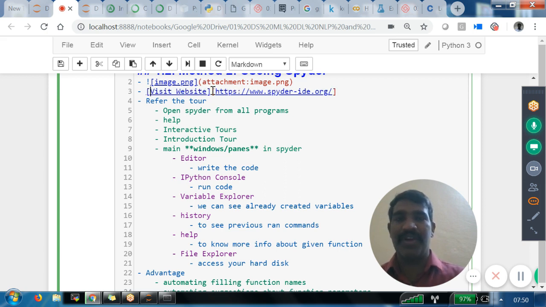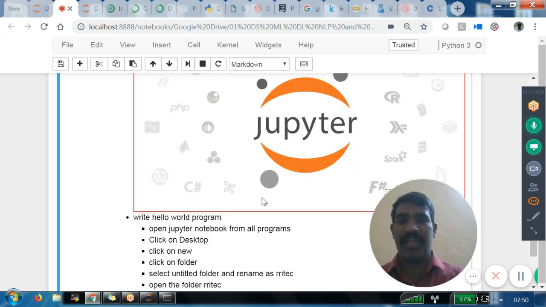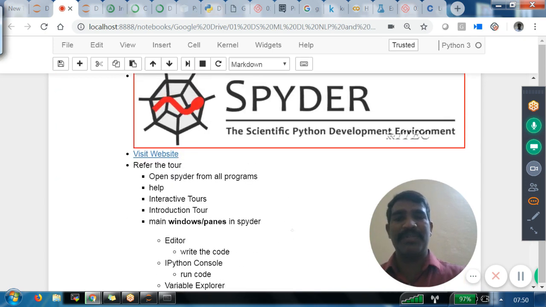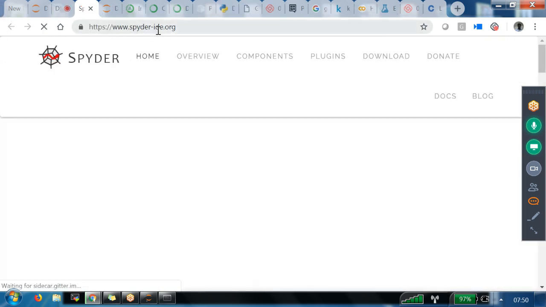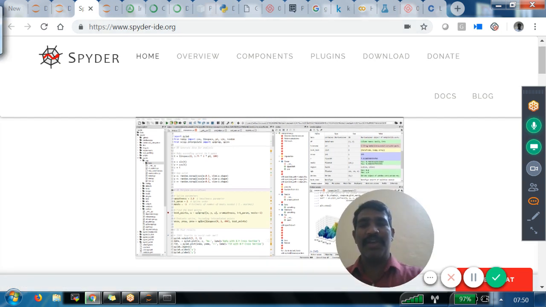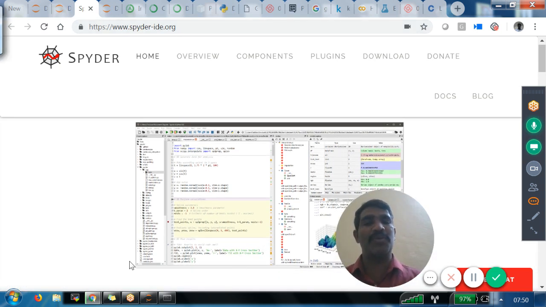So this is where we have to visit the website. There is a visit website link available. Let me click on this visit website. Now here we have spyder-ide.org. This is what the Spyder screen looks like.